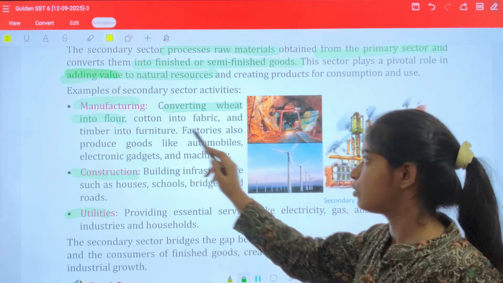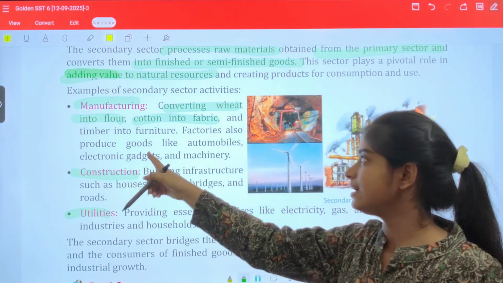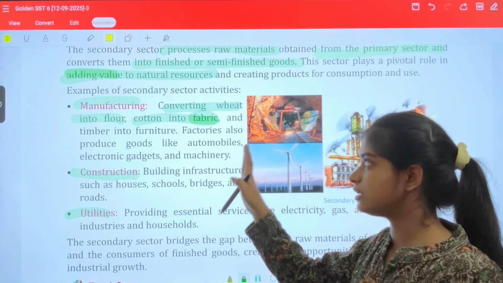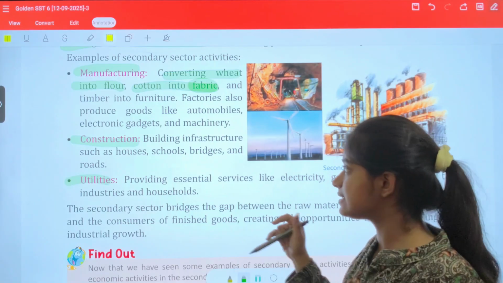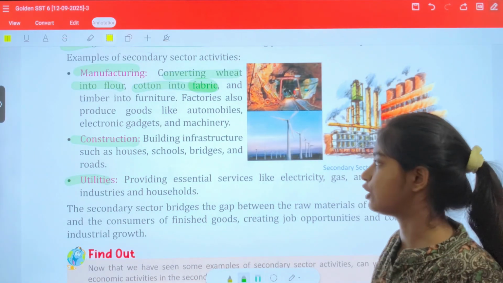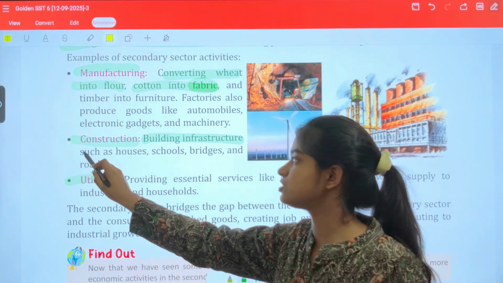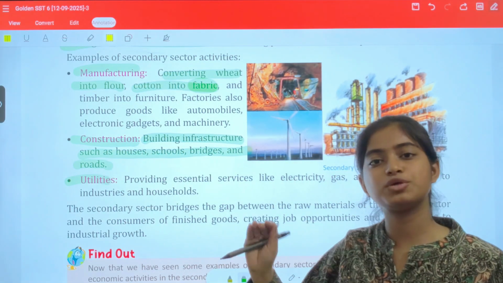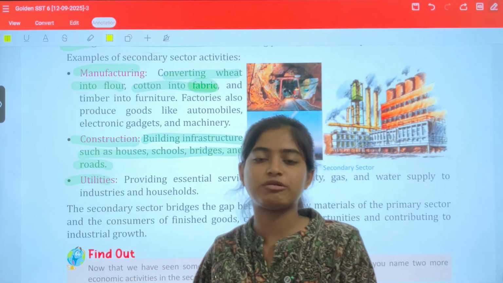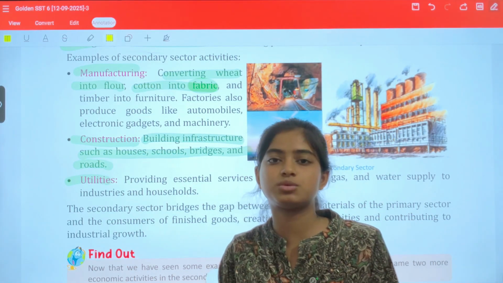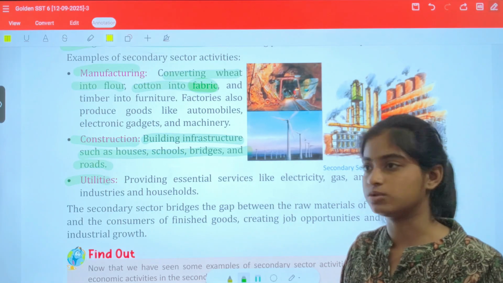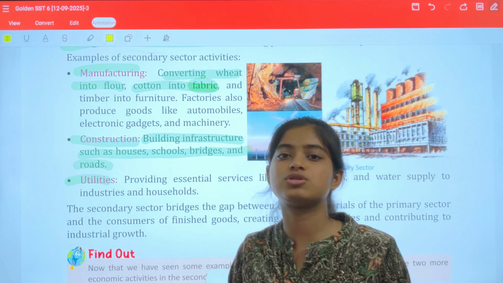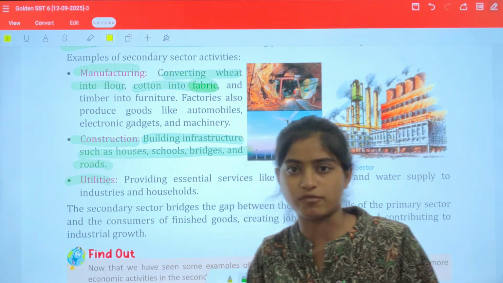Cotton into fabric. Now cotton is prepared by the primary sector, and now it has been made into fabric through the secondary sector. Manufacturing is one kind. Construction is also a part of the secondary sector, like building infrastructure such as houses, schools, and bridges. To construct all these, you require raw materials, which you get from the primary sector. So without the primary sector, the secondary sector cannot do anything, and the secondary sector is also important to increase the overall economic development of the country.